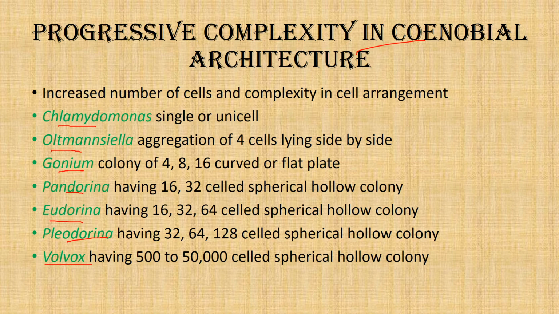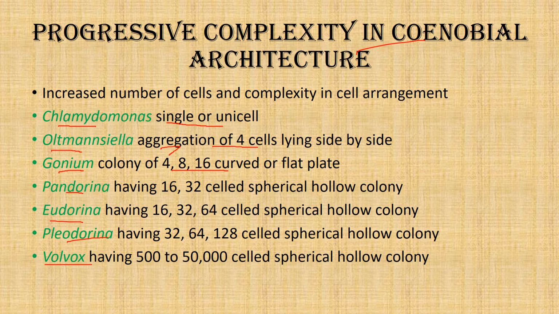That is, in Chlamydomonas there is a single cell. In Altmansiella, there are 4 cells. They are arranged side by side in one plane, in 2D. But in Gonium, we see that a 4, 8 or 16 celled curved plate is formed. That is, the cells are arranged in a single layer, but in 2 dimensions.